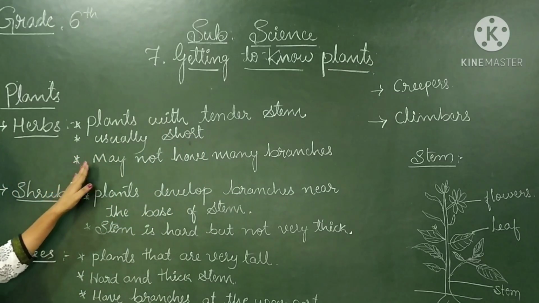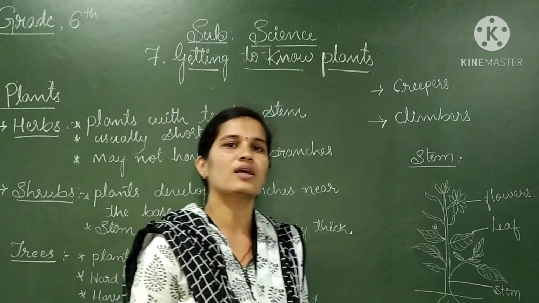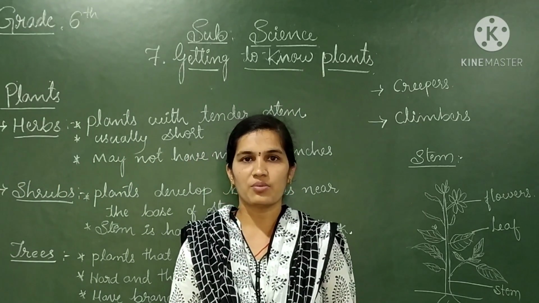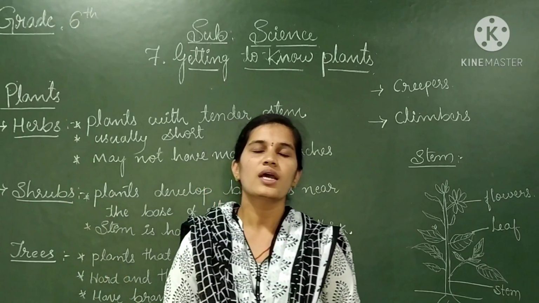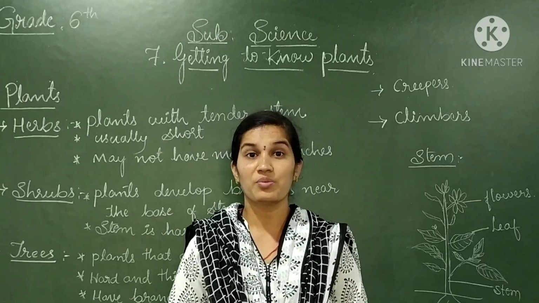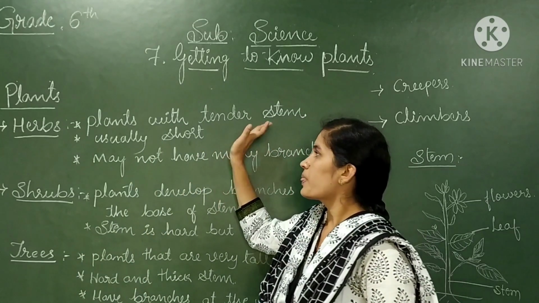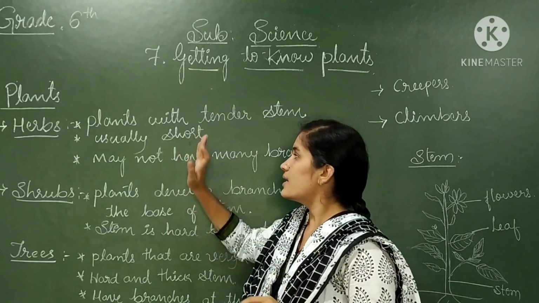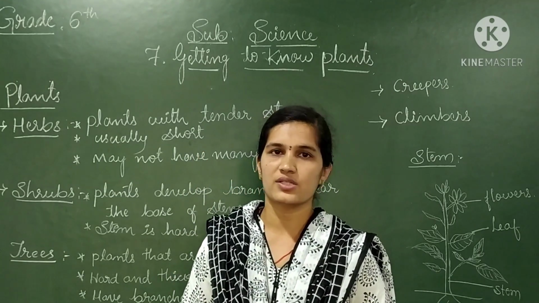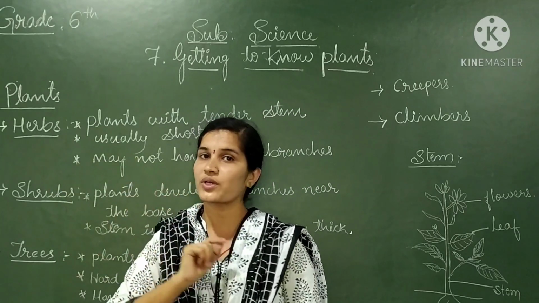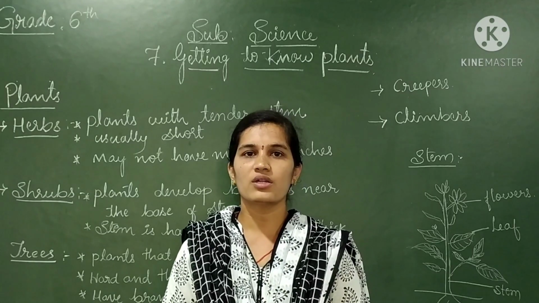And the third point is, they may not have many branches. Just like other plants which you are seeing in your garden, those do not have many branches in them. We call them as herbs. For example, coriander, mint. You have seen, is it? All those have very tender stem, and usually they are very short, and they may not have many branches. Those are called as herbs. Now you can identify the herbs present in your home garden or in your yard.